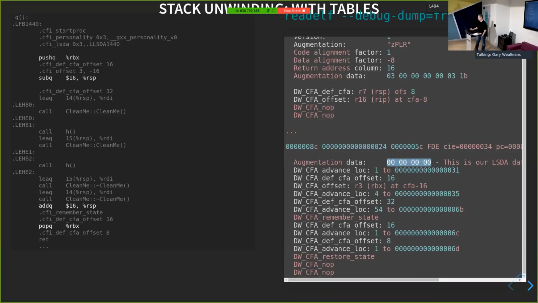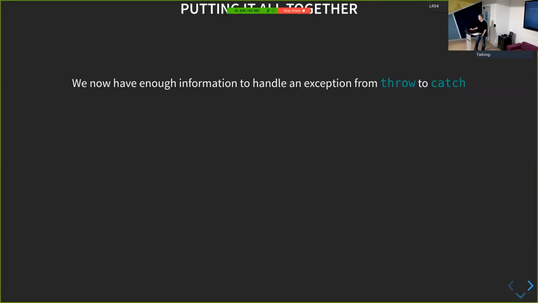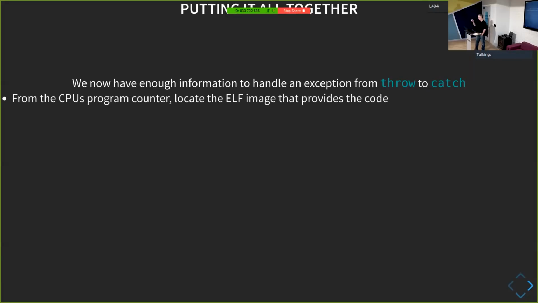Okay, so that's kind of covered everything. What I want to do is walk through the code that actually does this. It's going to be a very high-level view, but just to see where the rubber hits the road, and go through from start to finish what we need to do, okay?